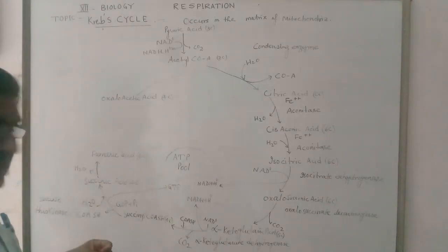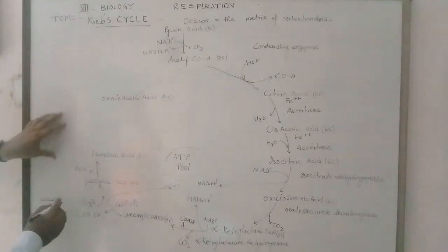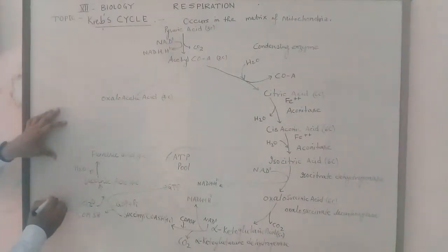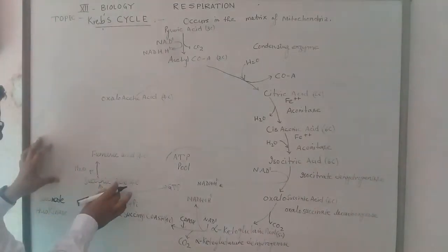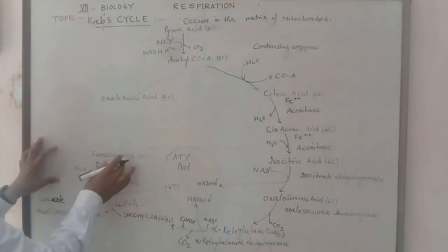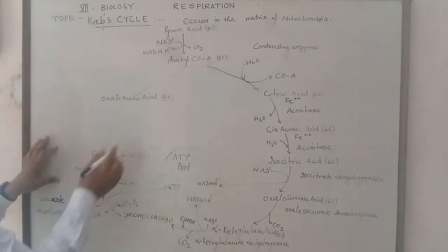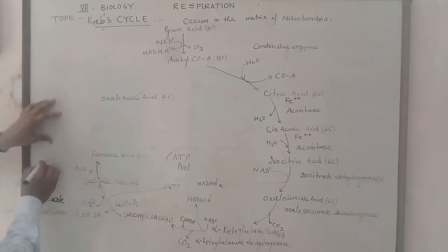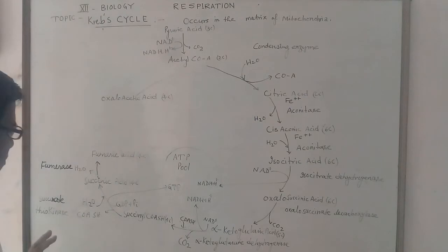Now the succinate enzyme is used when the succinic acid changes into the fumaric acid, and one water molecule is removed.